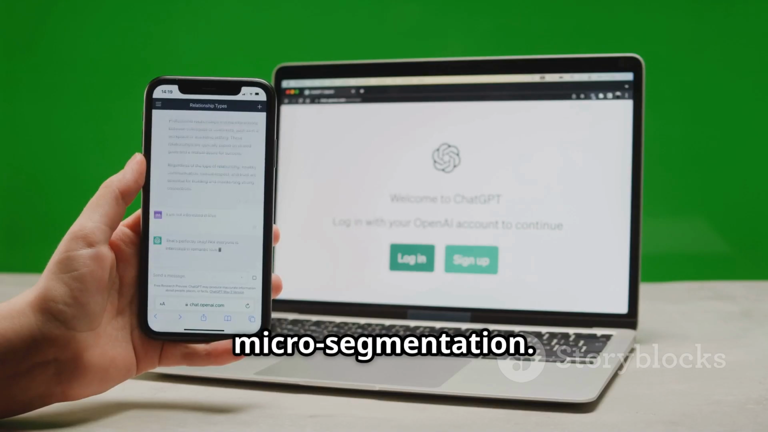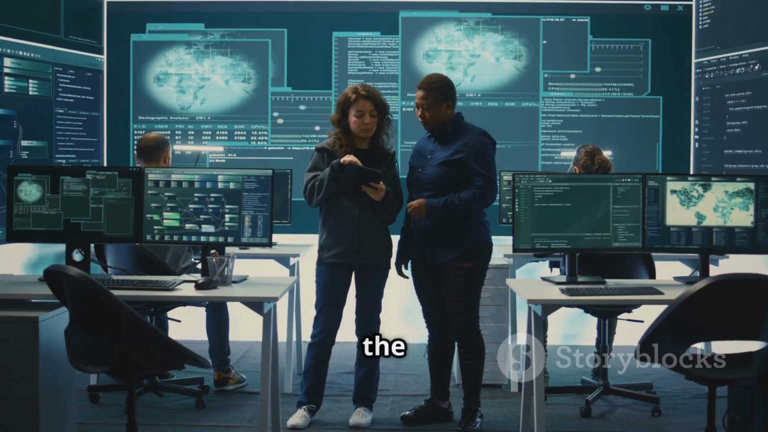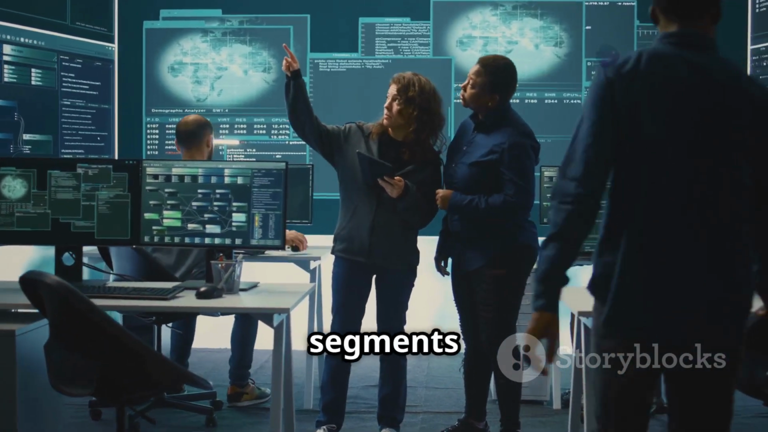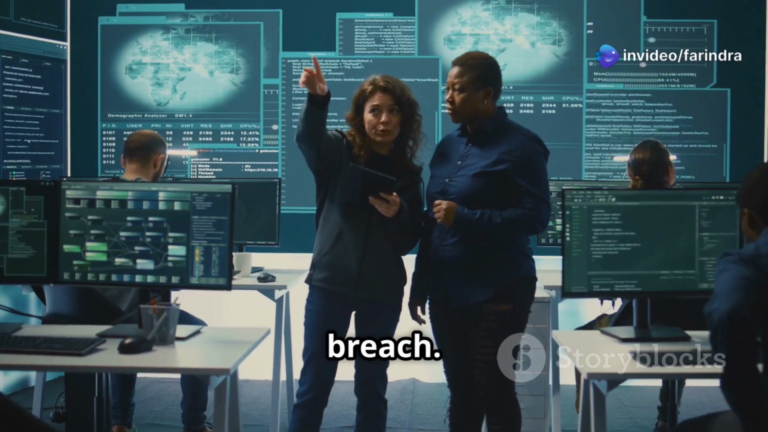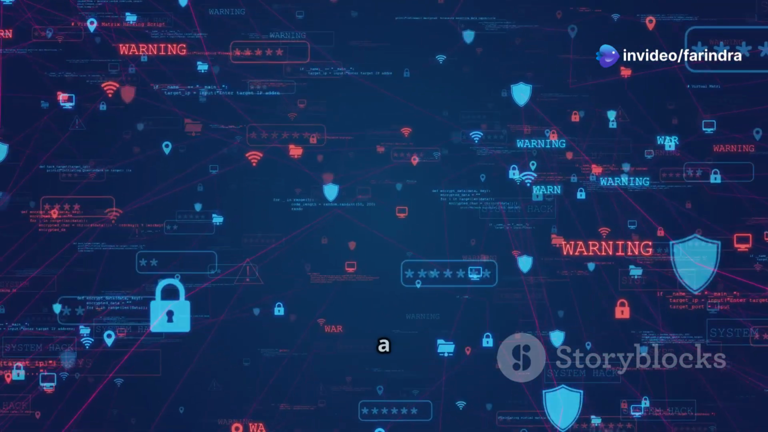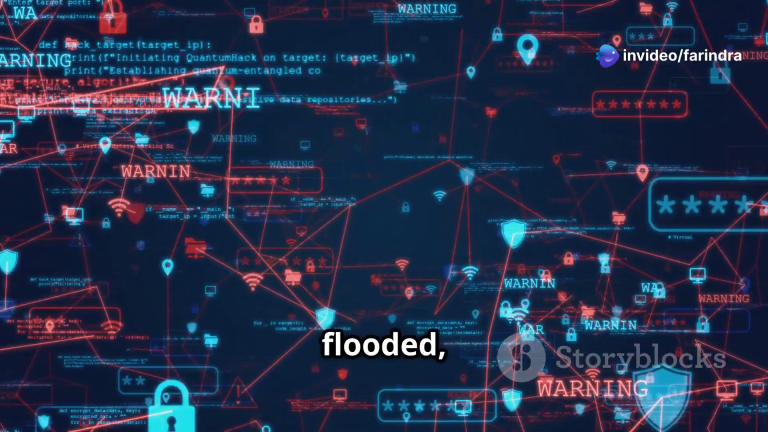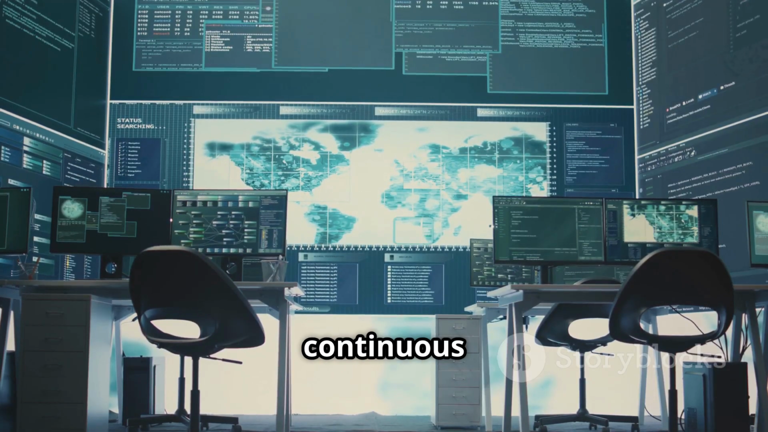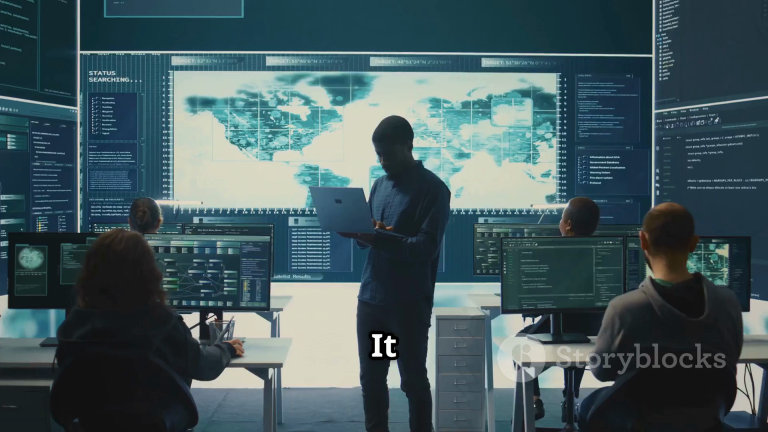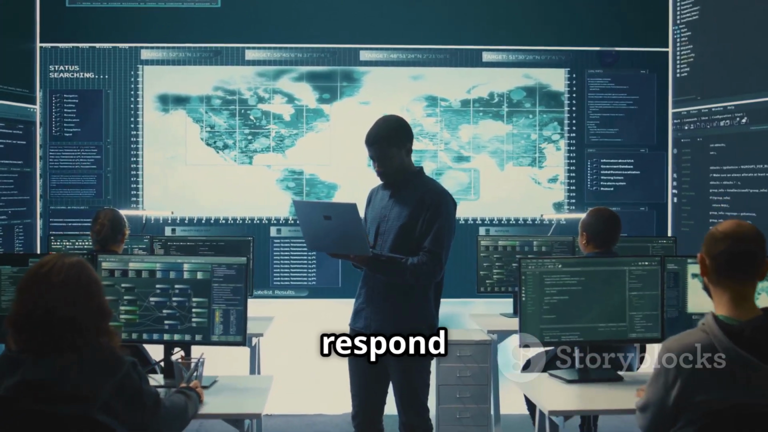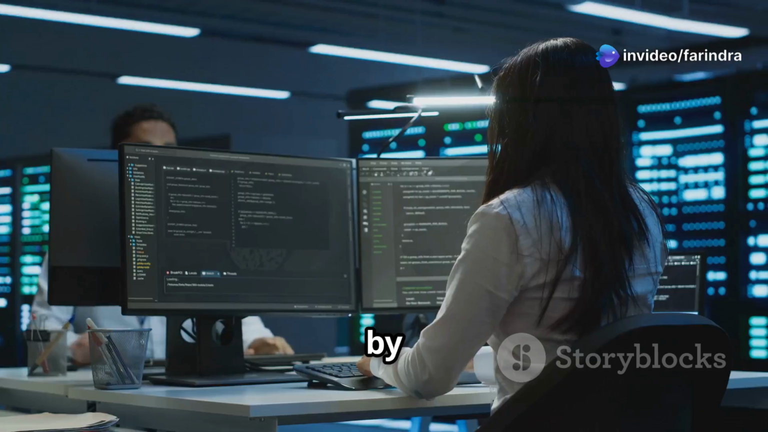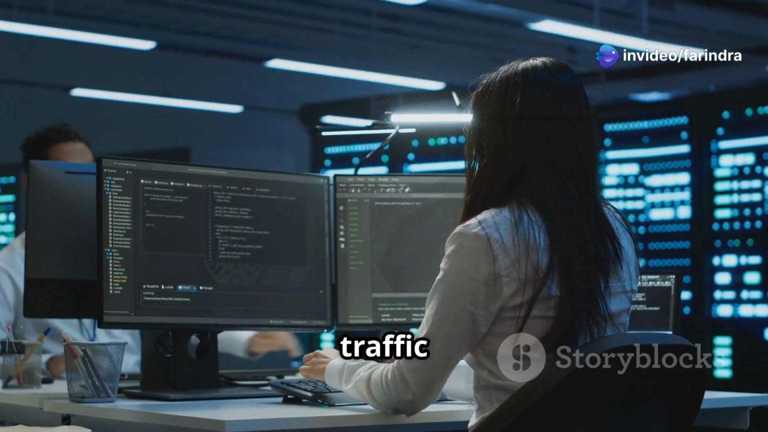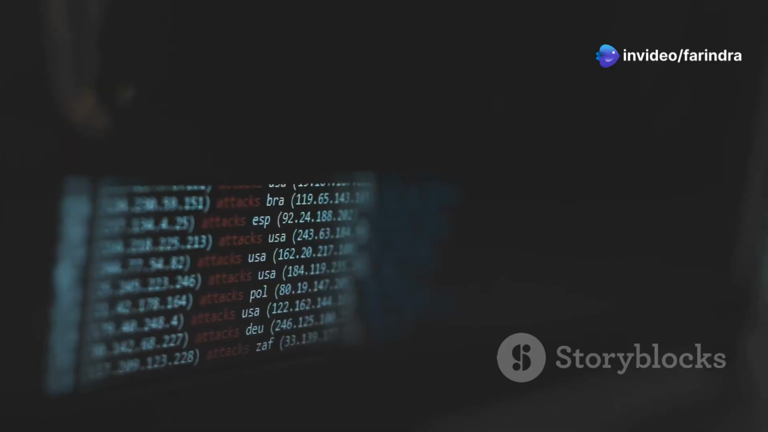Next up is microsegmentation. This involves dividing the network into smaller, isolated segments to limit the potential damage of a breach. It's like compartmentalizing a ship. If one compartment is flooded, the others remain intact. Last but not least, continuous monitoring is crucial. It allows security teams to detect and respond to threats in real time by constantly analyzing network traffic for suspicious activity.